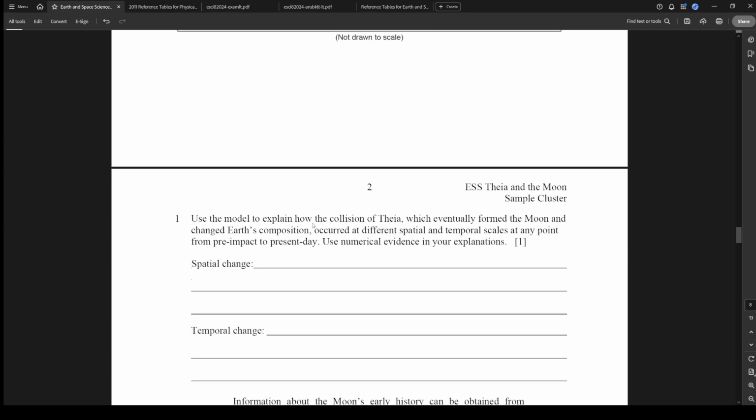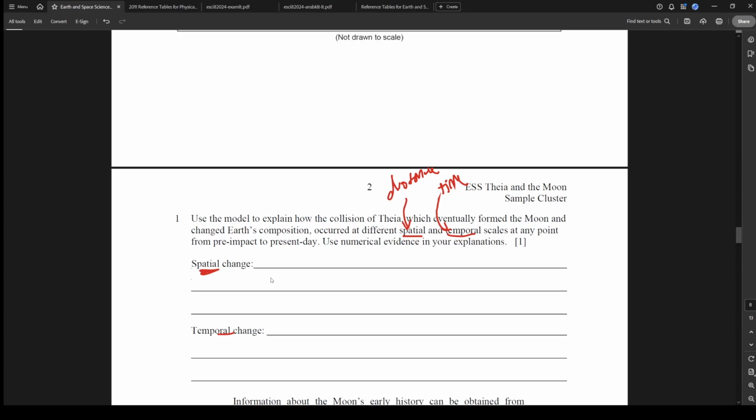Use the model to explain how the collision of Thea, which eventually formed the moon and changed Earth's composition, occurred at different spatial and temporal scales. Okay, we like these words. You know why? Because they're so easy. So spatial would mean we need data over a distance. And then temporal scales, we need data over a time. So in our spatial answer, we have to mention a distance. And then in the temporal change, we just have to mention a time frame.